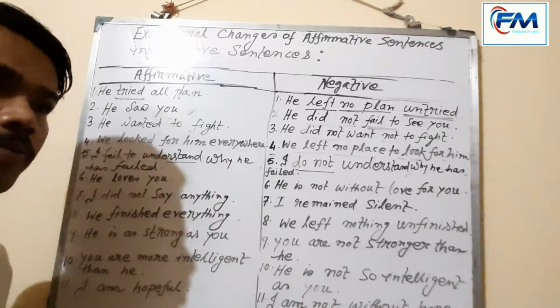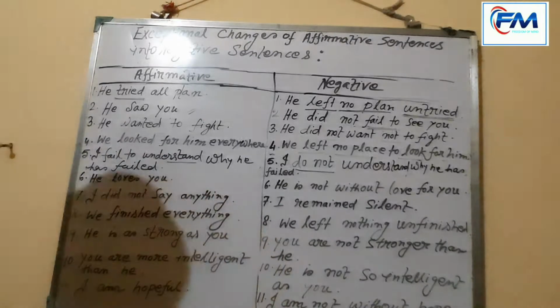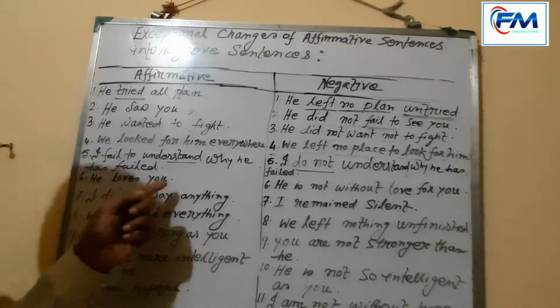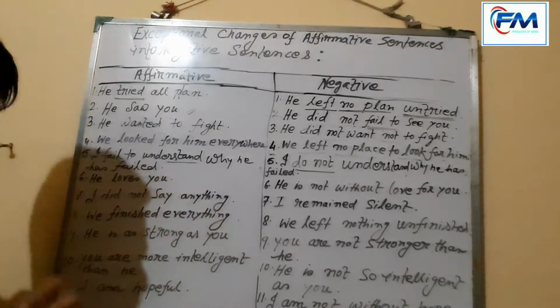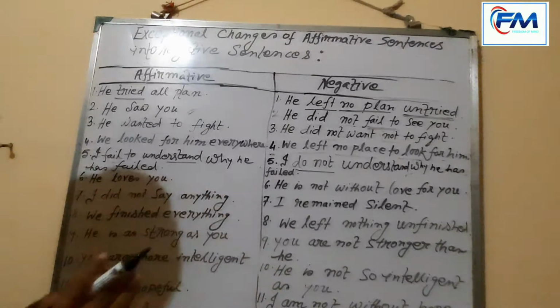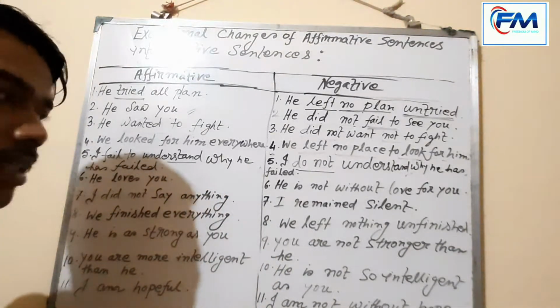Okay. I think all of you can easily understand it. Our next example is that he loves you. This is also an exceptional change of transformations. He loves you. This sentence is in affirmative sense.